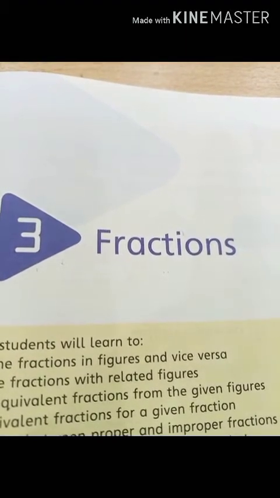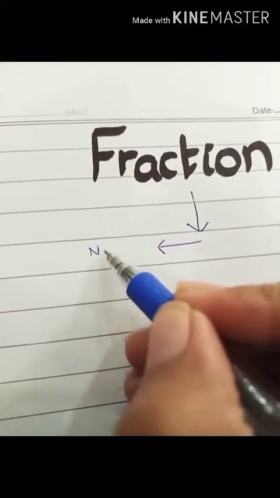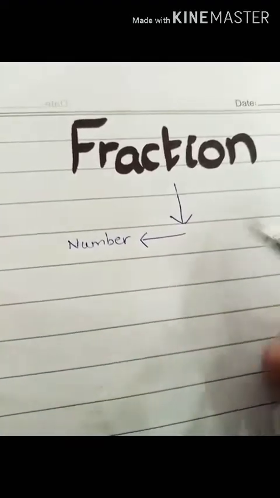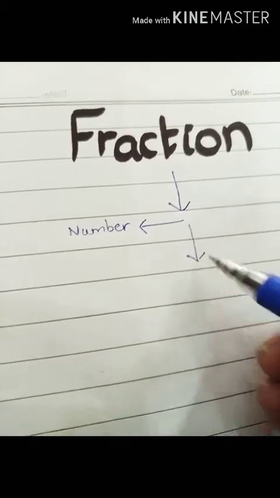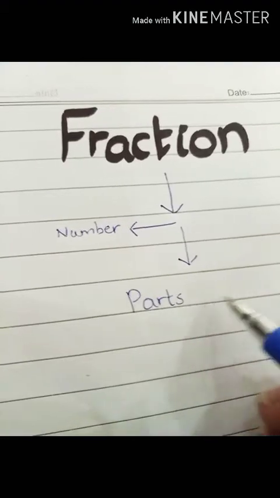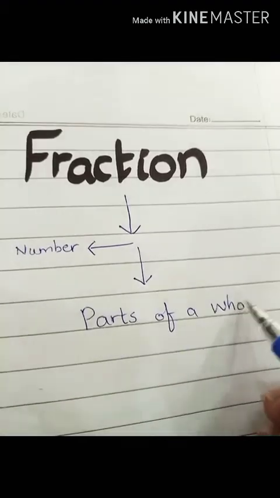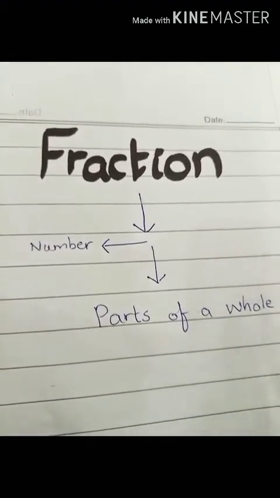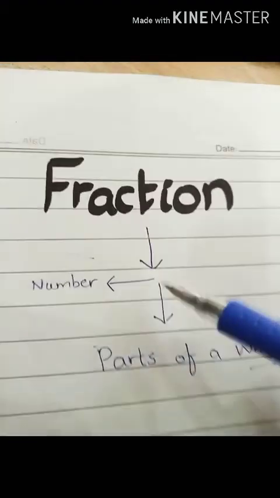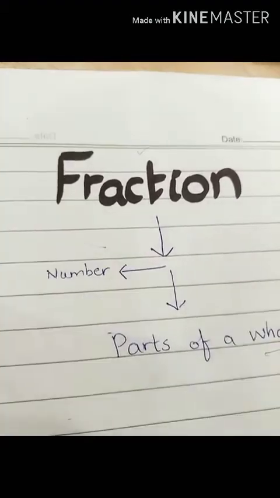Okay, students? Look at this. Fraction is actually a number. The number may differ or may be any number. Fraction is actually a number that will show the parts of a whole. It will show you the parts of a whole. A whole means a complete thing, and the number that shows you the parts of that whole will be your fraction. Okay, students, hope this fraction will be clear to you.